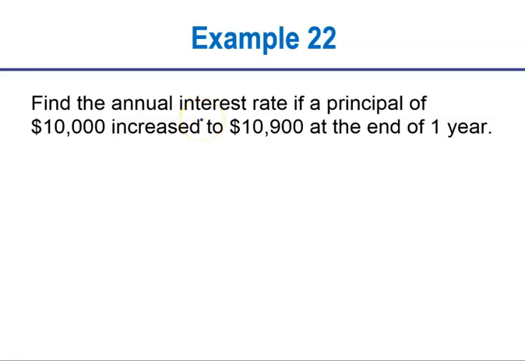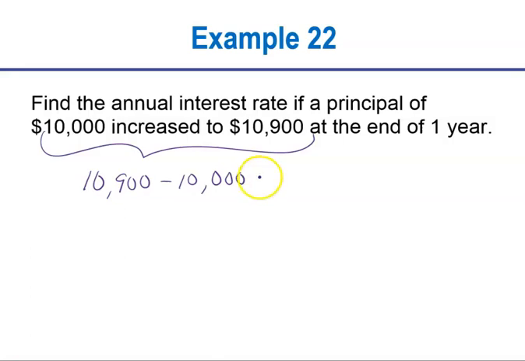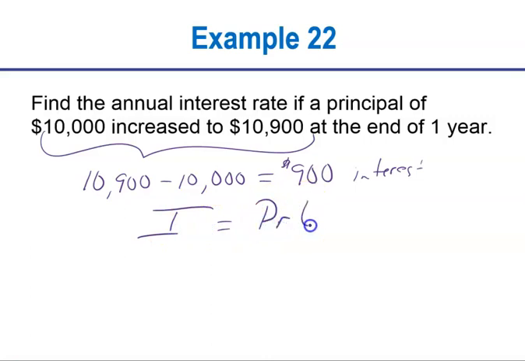If a principal of $10,000 increased to $10,900 at the end of 1 year. Okay, so the principal of $10,000 increased to $10,900. So doesn't that mean that we earned $900? If you take $10,900 minus $10,000, that's going to equal $900 in interest. So that's how much we earn. Now we want to know the rate. So we're going to use I is equal to PRT. Now my interest is $900.